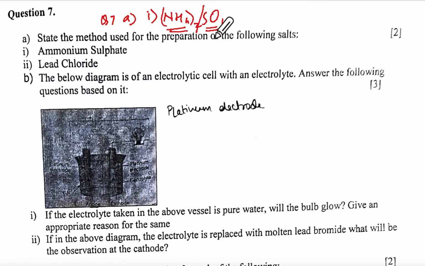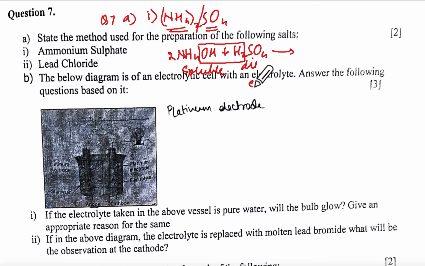This is SO4, a salt of ammonium, so it will be NH4OH plus dilute H2SO4. Never mind the equation, this is also soluble right over here, and this also is soluble. So if it is a soluble salt, this much should happen in your brain, okay? The method is going to be titration.